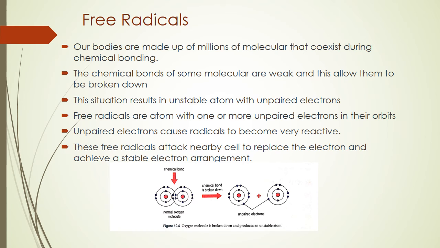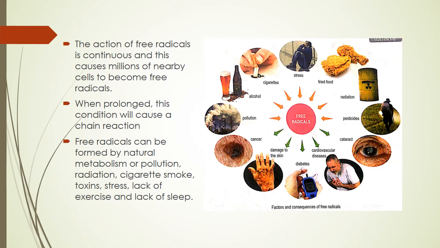So another atom will also go to another atom to break down. So you can see the long chains of the unstable atom. The action of free radical is continuous, and this causes millions of nearby cells to become free radicals. So that's why I said just now, it keeps on disturbing other molecules, and it will cause a long chain of unstable molecules. So when prolonged, this condition will cause a chain reaction.